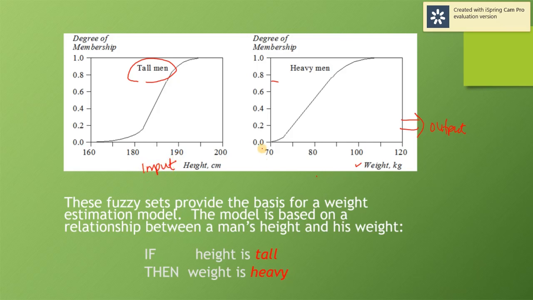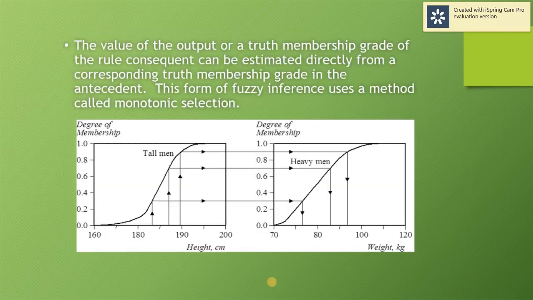The model is based on the relationship between a man's height and his weight. So this is the rule that we can construct: if height is tall, then weight is heavy. This is the input, while this is the output. Still remember, this is our fuzzy variable, this is our fuzzy value.